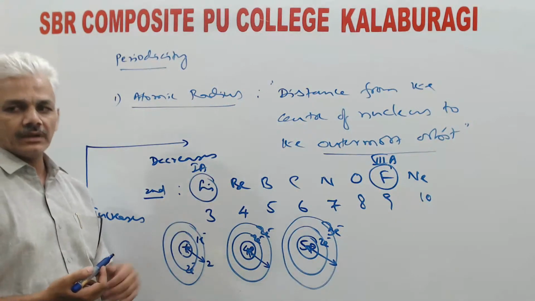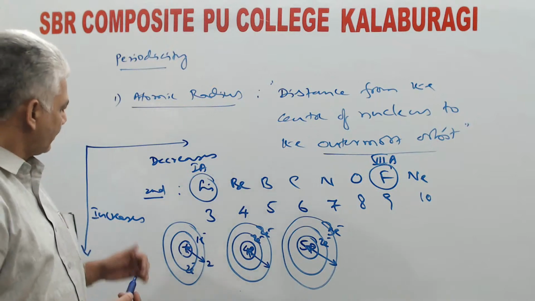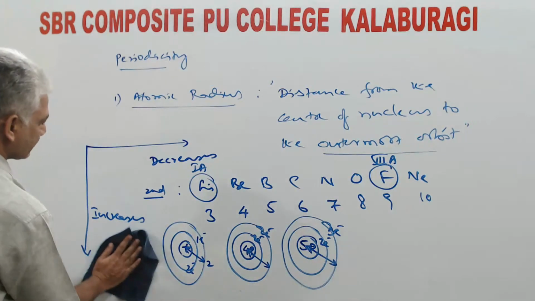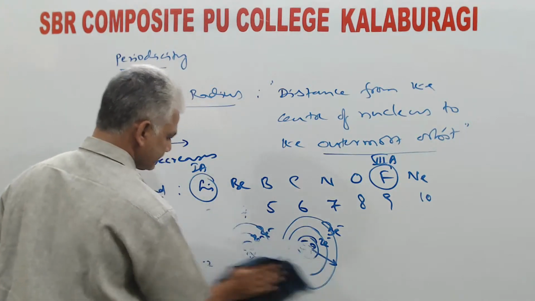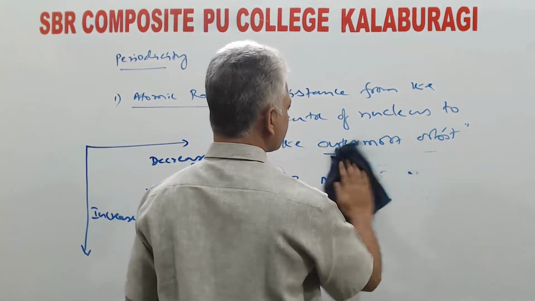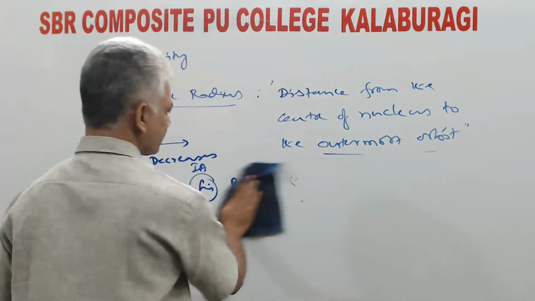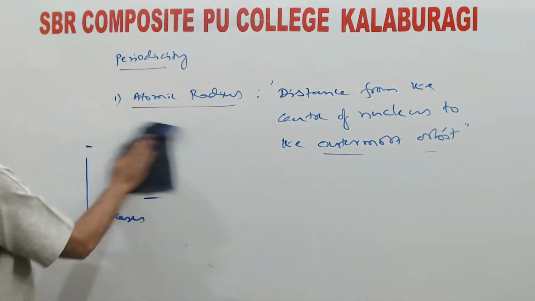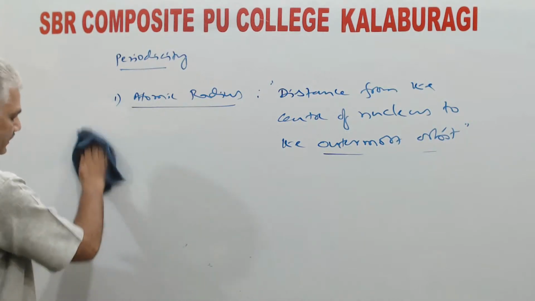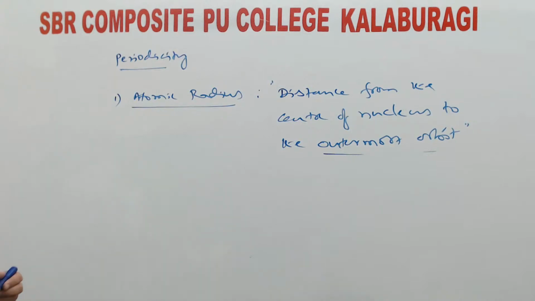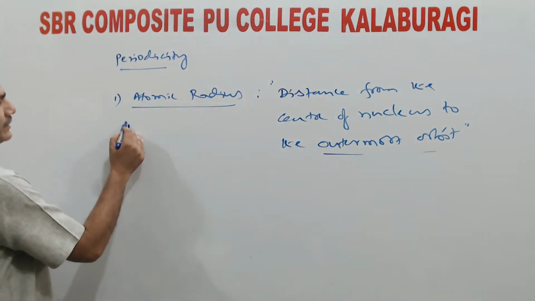So this is applicable in any period. Now coming to variation down the group. Down the group, atomic radius increases. Why does it increase? Let us take an example and see.